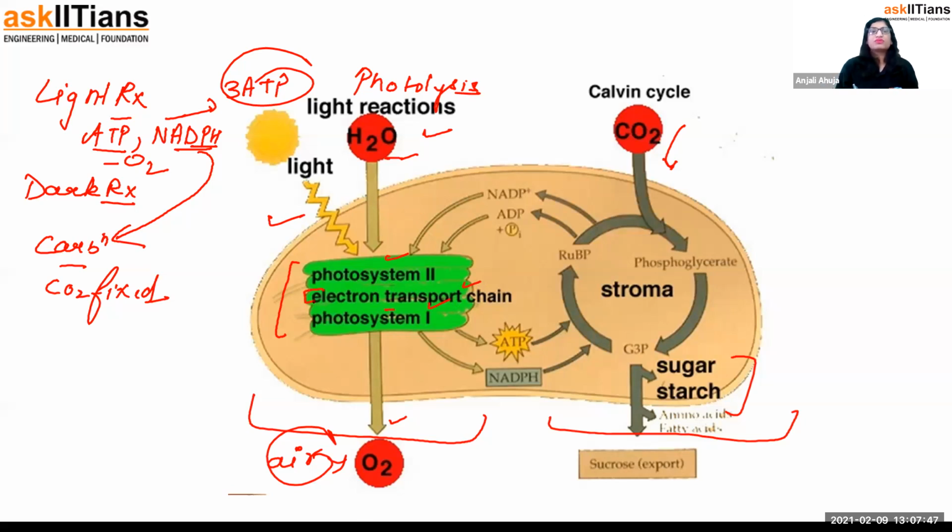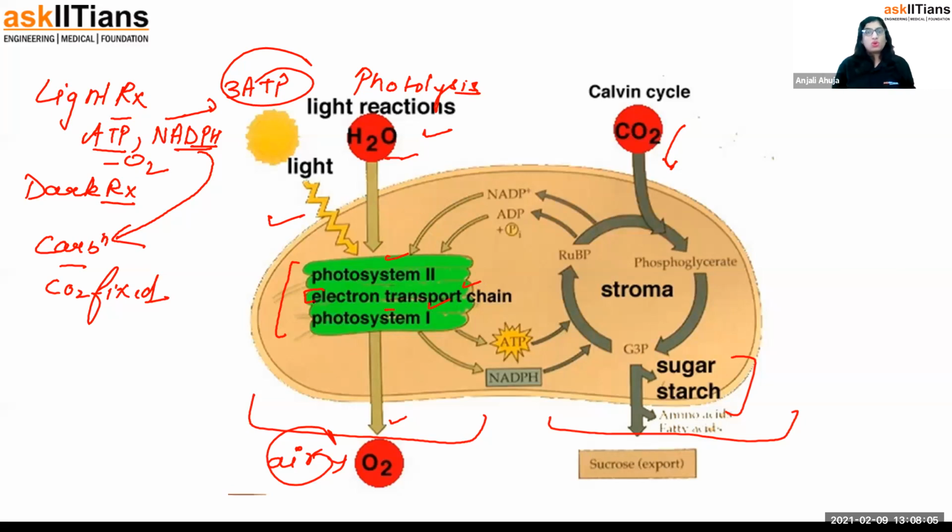Actually, I will explain the electron transport chain calmly. Electron, listen to me. Electron transport chain is the chain where NADPH forms ATP. I was telling you, wherever you hear the word NADPH, it will be forming ATP. So that actually happens with the help of the electron transport chain.